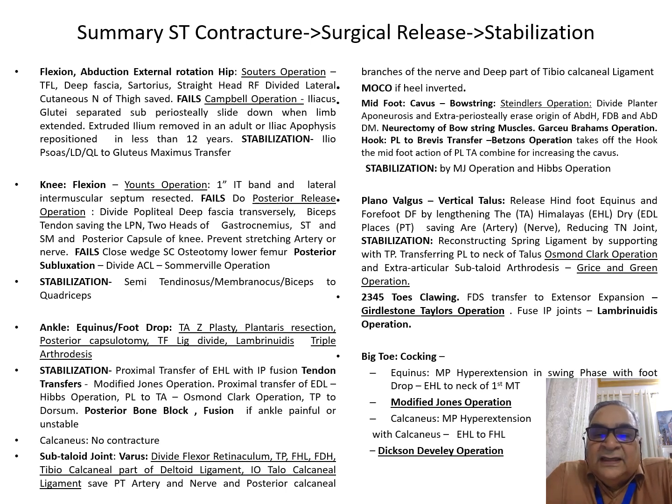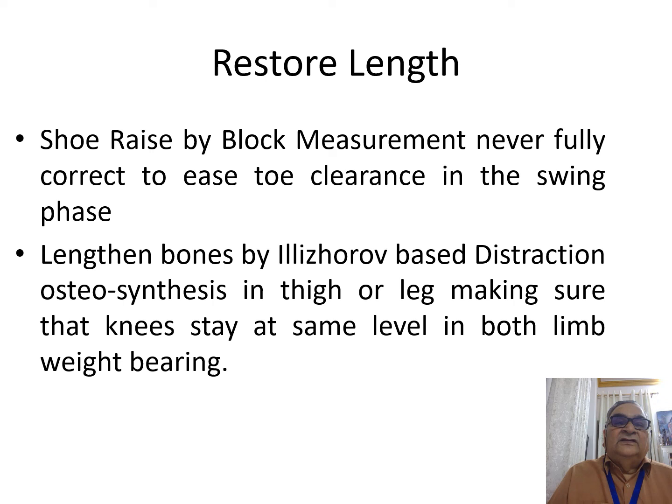For big toe cocking, in equinus, the metatarsophalangeal joint is in hyperextension in swing phase, and with foot drop, you use the extensor hallucis longus to the neck of the first metatarsal, which is the modified Jones operation. If there is calcaneus and cocking, you transfer the extensor hallucis longus to the flexor hallucis longus, which is the Dickson-Diveley operation. Then you restore length by a shoe raise, by block measurement.